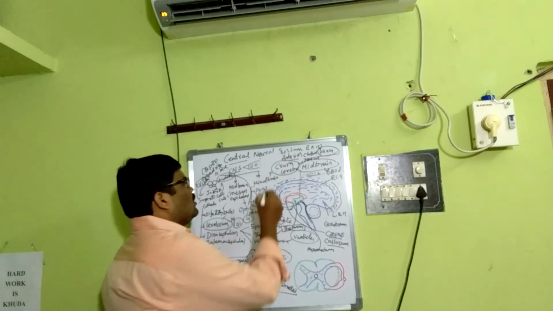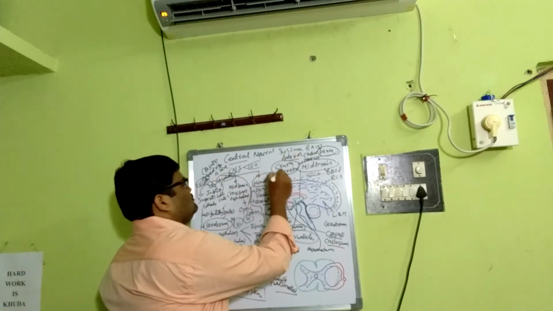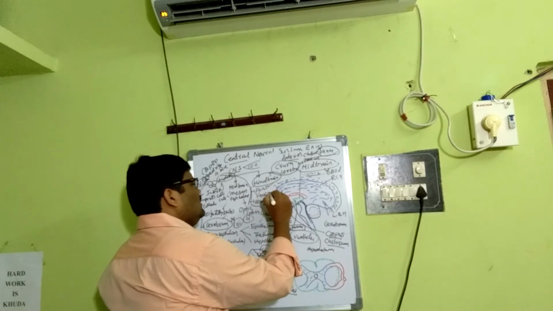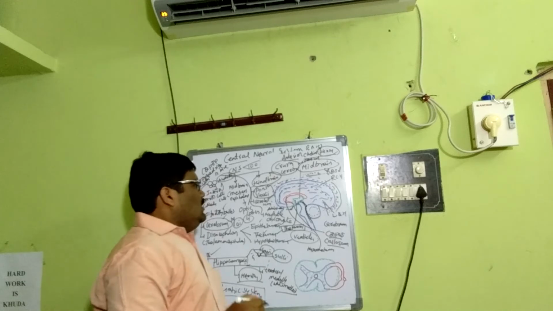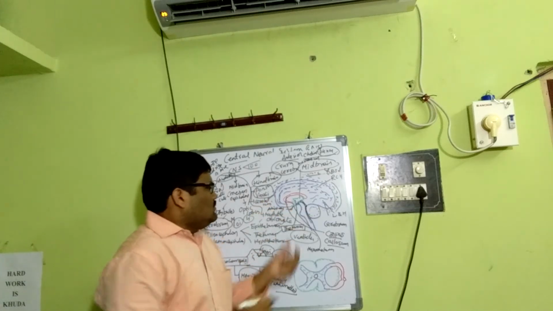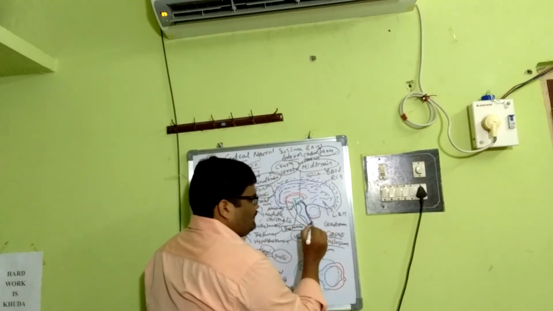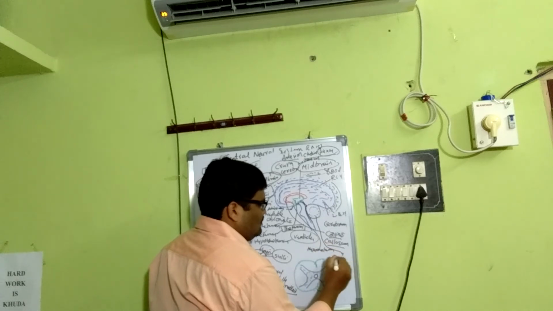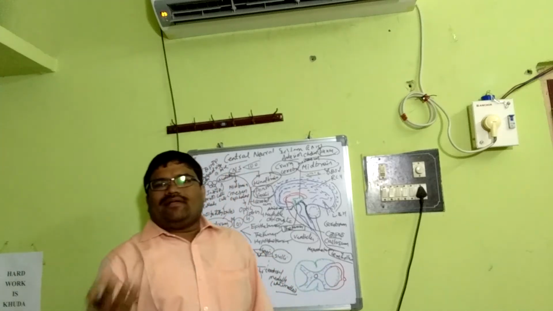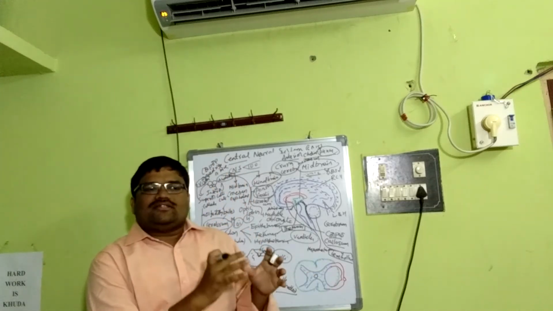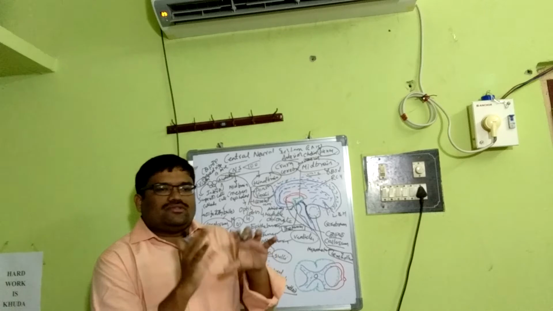Then the hindbrain, what we call the rhombencephalon, consists of the pons varoli, cerebellum, and medulla oblongata. This is the cerebellum. It is known as the little brain, and after the cerebrum it is the second major occupier with respect to size.